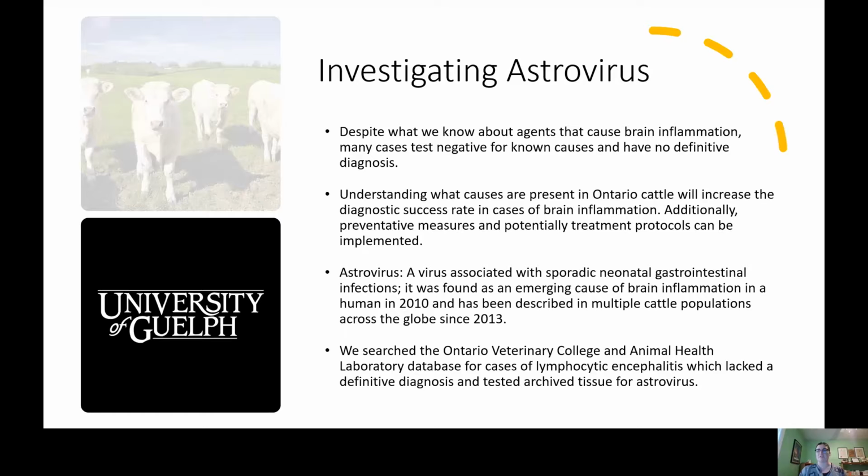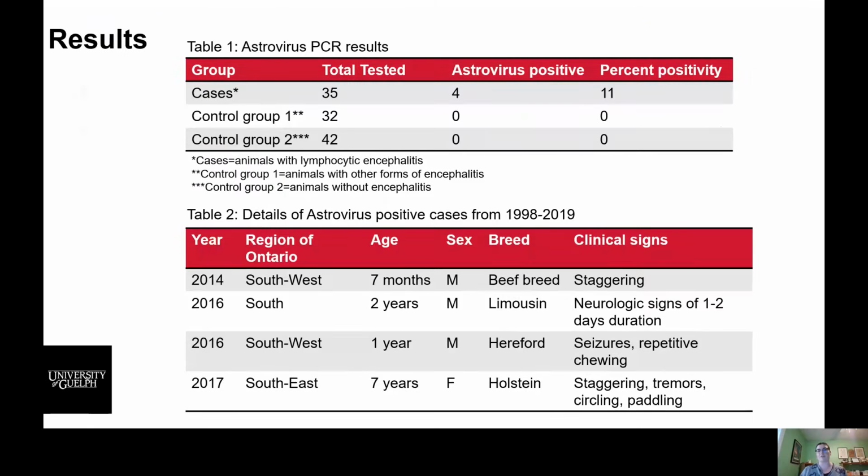We searched the Ontario Veterinary College and the Animal Health Lab database to find archived cases of suspect viral brain inflammation, which did not end up with a definitive diagnosis. And we can identify these suspect cases for viral infection based on the type of inflammation present in the brain. And once these cases were selected, we tested archived tissue by PCR to look for genetic material consistent with astrovirus. So these two tables outline the results of our study.